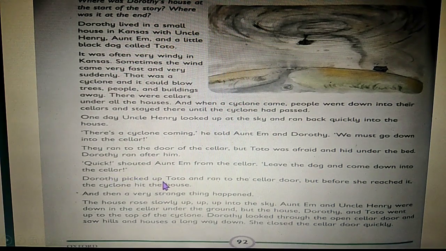Dorothy picked up Toto and ran to the cellar door. But before she reached it, the cyclone hit the house. And then a very strange thing happened.